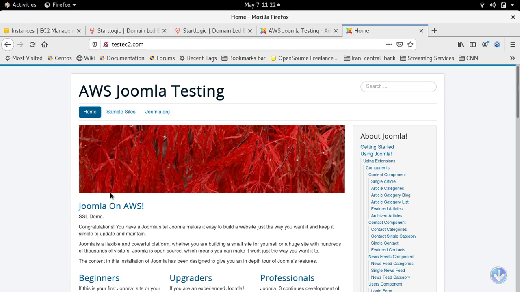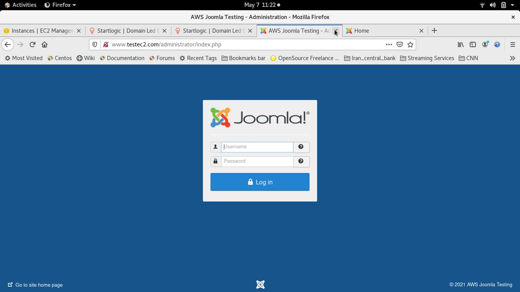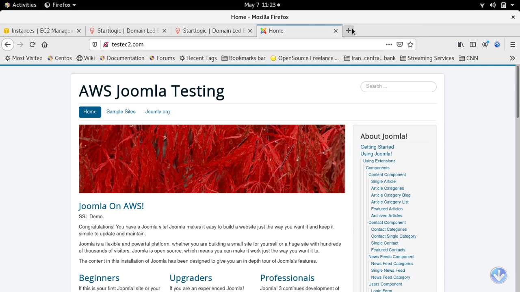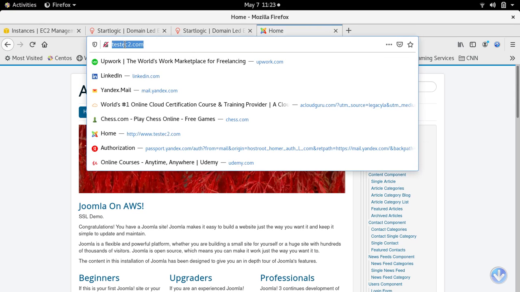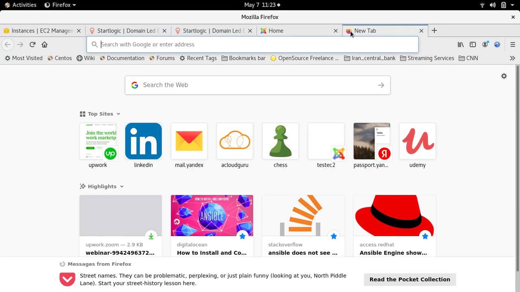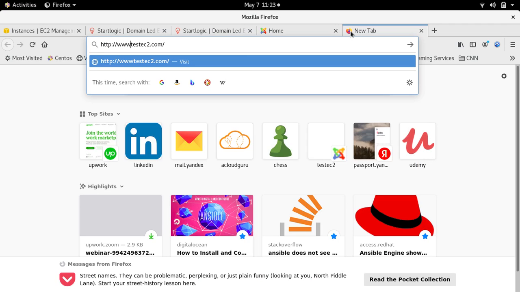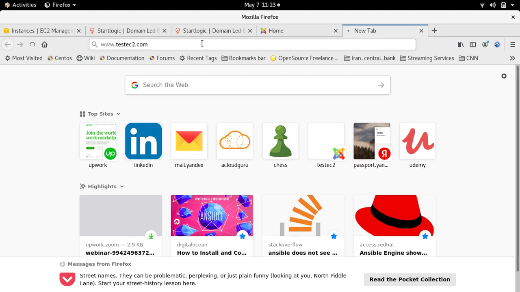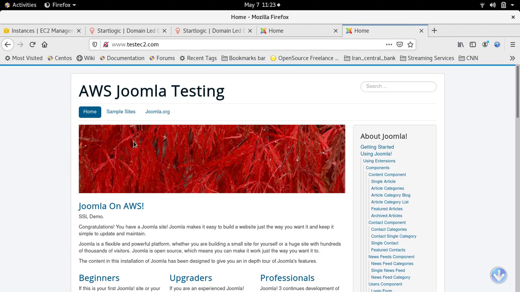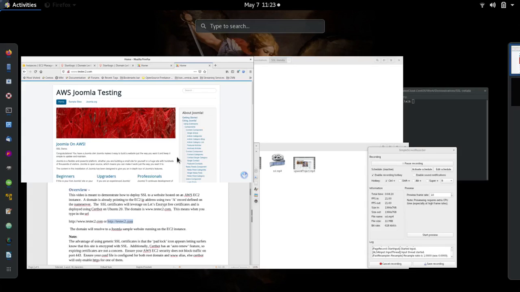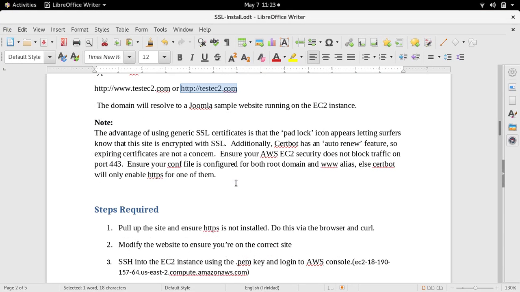There we go, on AWS SSL demo. And we expect the same thing on the www. So let's just pull that up. HTTP. Okay, so this website is ours. So let's just take a look at our documentation.